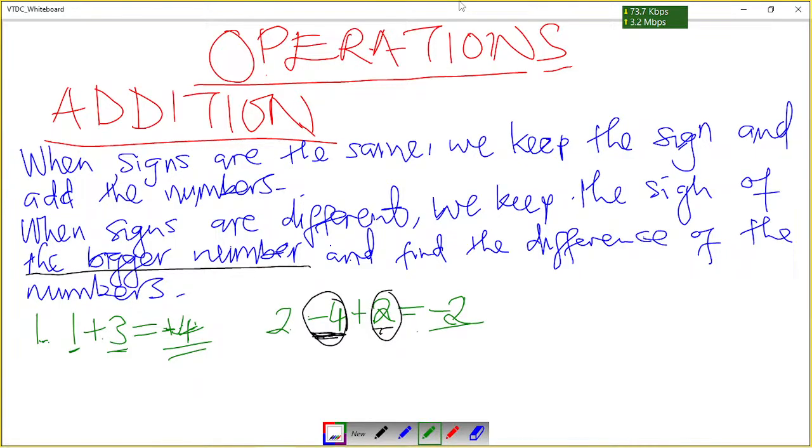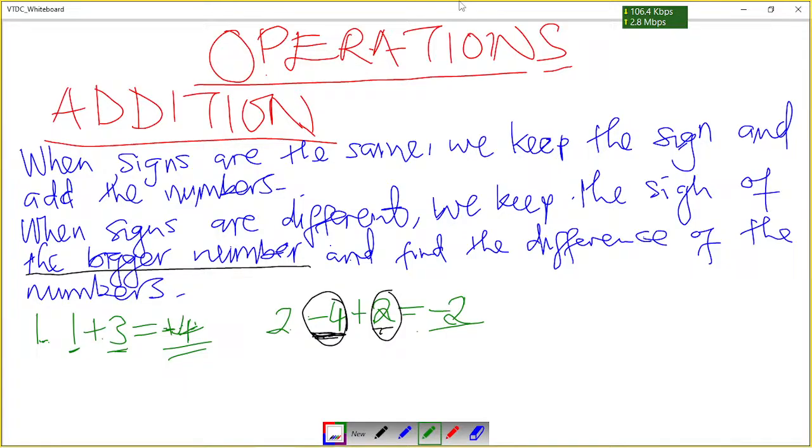Okay, I hope we haven't gotten confused, because earlier on when I was introducing the topic of integers, I said that all the positives are bigger than negative 4. So how come I am saying this 4 is bigger than 2? I don't mean in value, I mean in quantity.